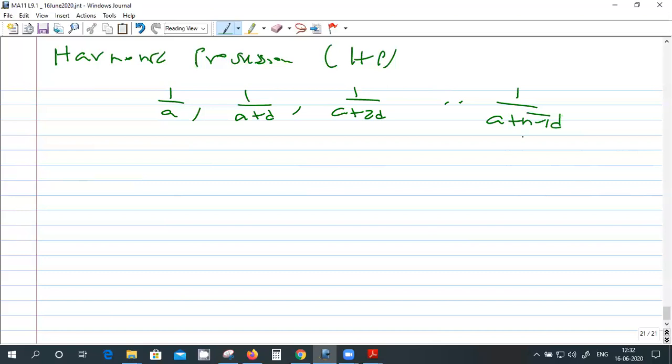So the nth term will be 1 by A plus n minus 1 times D. So you can say these terms form a harmonic progression if the reciprocals are in arithmetic progression.